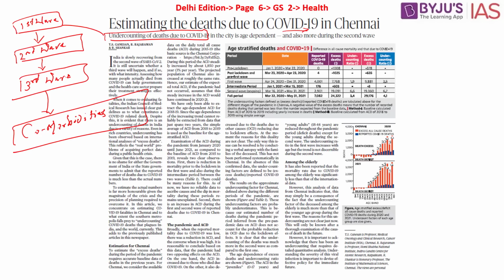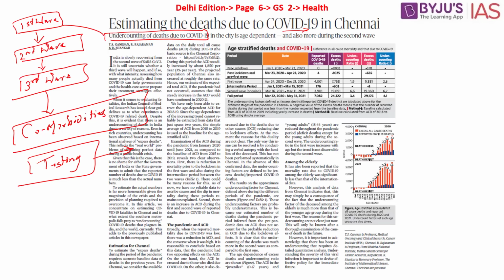The second point is about the testing. What happens? Let's say, for example, there is a region. This region does not have the testing facility. Let's say a remote region where they do not have all the doctors, they do not have the prescribed mechanisms to test whether the person is COVID positive or not. If there is no testing, how will we know the numbers? If there is no testing and if the person has passed away, it means we are not able to collect the number. So because there is no testing in some of the remote areas and if they have passed away, again there is a presumption of underreporting.